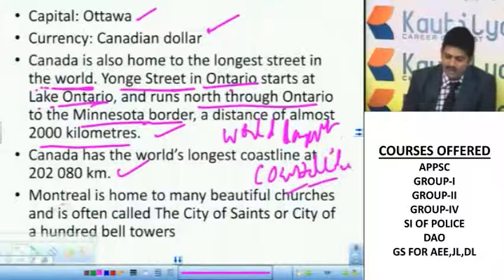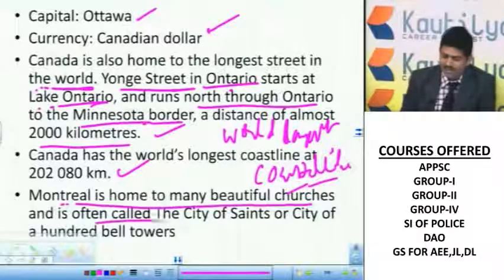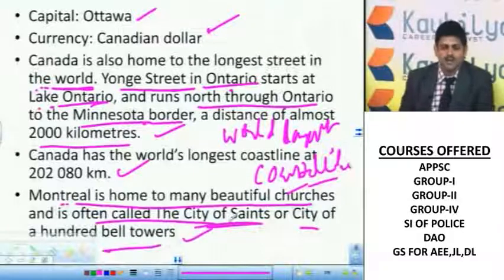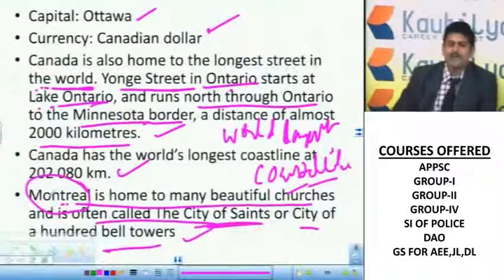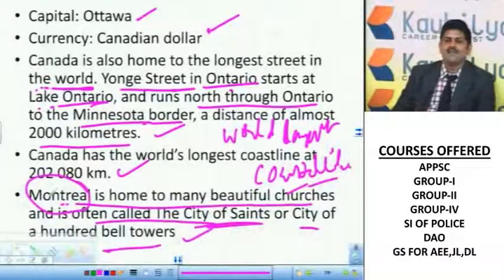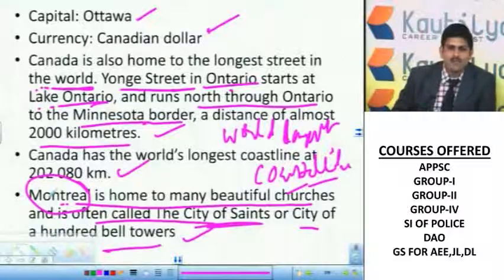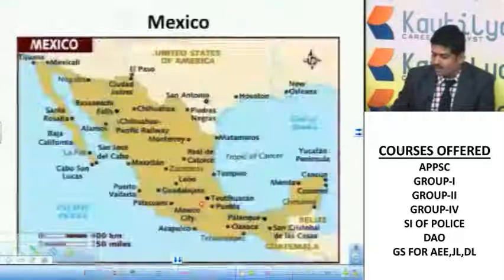Montreal is home to many beautiful churches and is often called the city of saints or city of 100 bell towers. One important international agreement as far as the environment is concerned happened in Montreal. We call that the Montreal Protocol. So this Montreal is there in Canada.